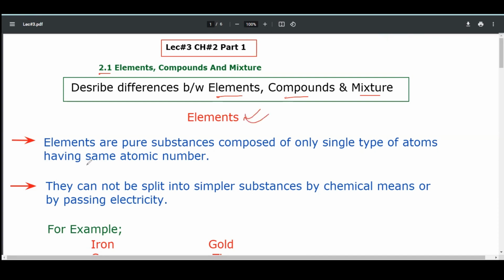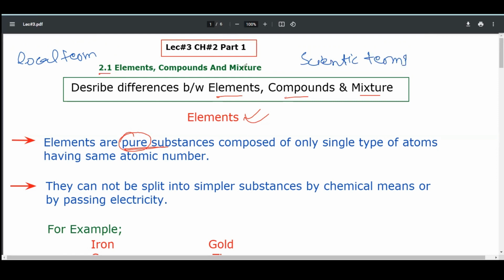Elements. Elements are pure substances. Before moving further, I want to describe this term pure. What is meant by pure? It always remains ambiguous for science students because in local terms it has one meaning, and in scientific terms it has other meanings.